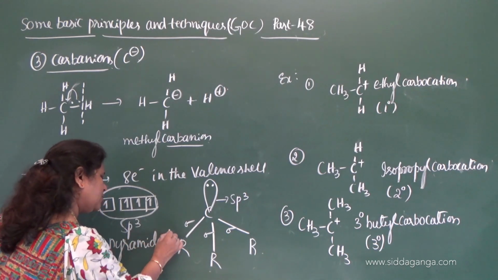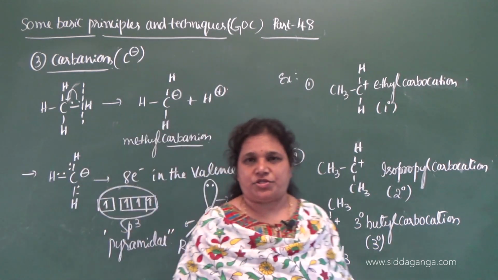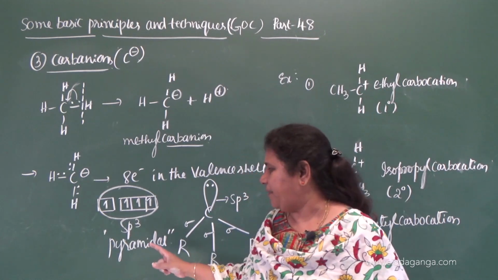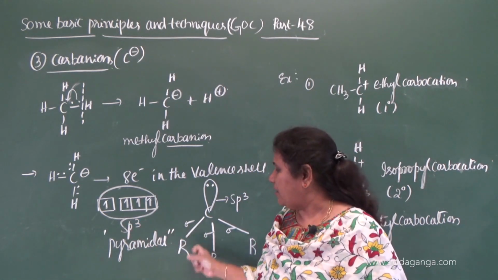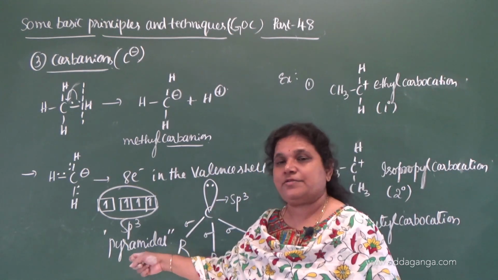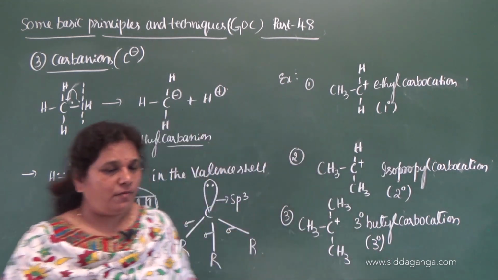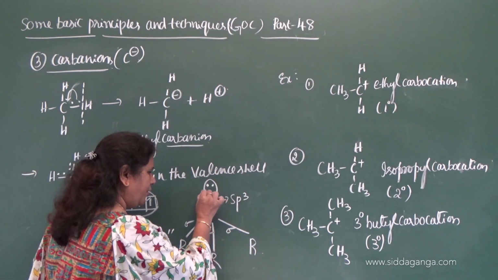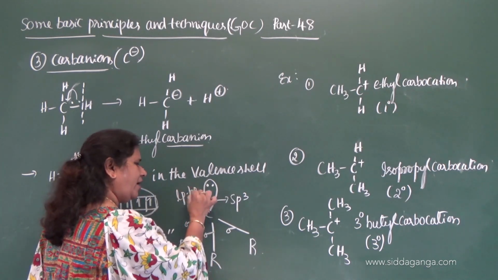Pyramidal shape. So this is the geometry of the molecule, pyramidal shape. Carbanion is pyramidal shape. It undergoes sp3 hybridization, but due to the presence of one lone pair of electrons, the geometry is pyramidal shape. Okay. So why does it give a pyramidal shape? Due to lone pair, bonded pair repulsion.